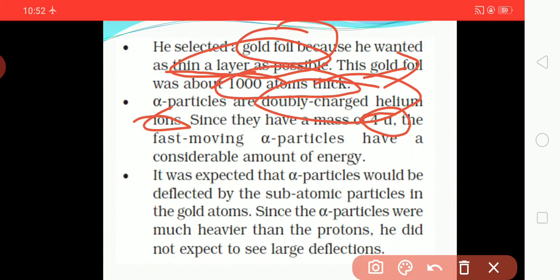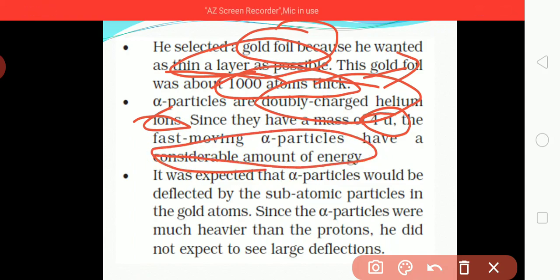Fastest moving alpha particles have a considerable amount of energy. Alpha particle is one of the fast moving particles. So this alpha particle is a doubly charged helium ion, which we say is an alpha particle.